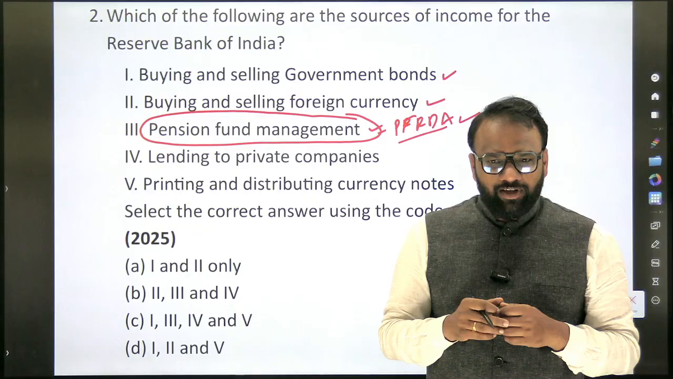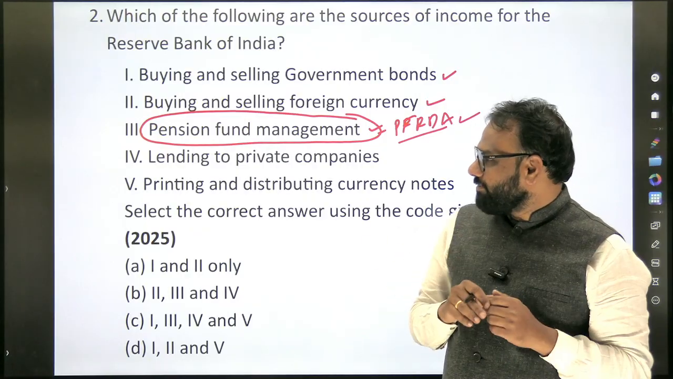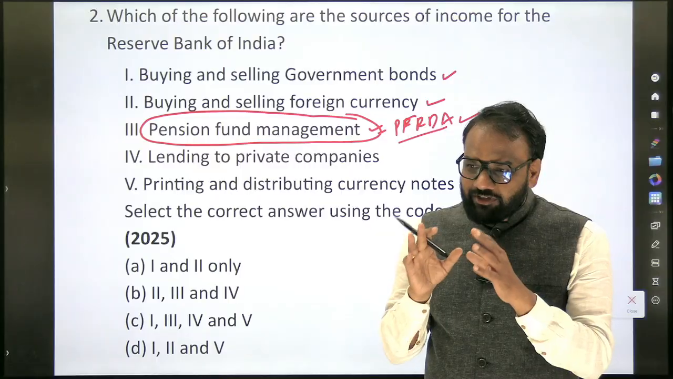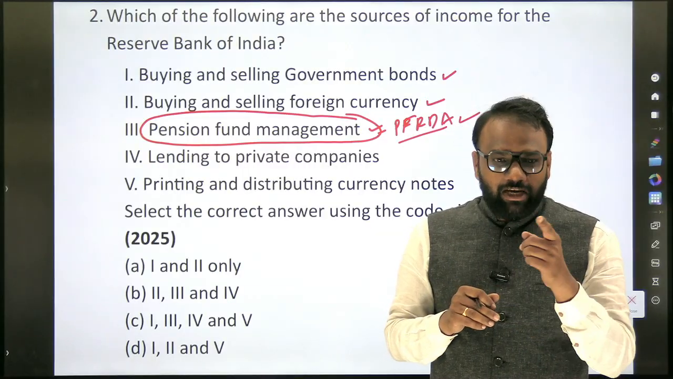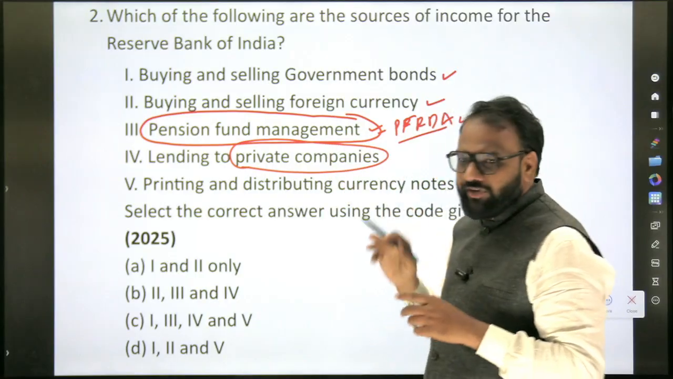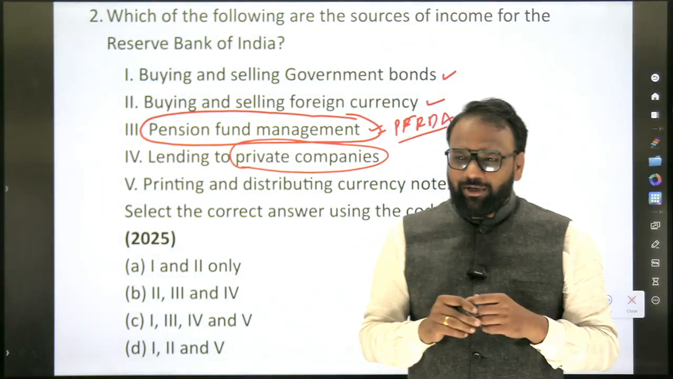See, the fifth one is too technical. Okay, later on we'll understand. But easily, which one can we eliminate? We can eliminate lending to private companies. This is very important: whether RBI lends to private companies.